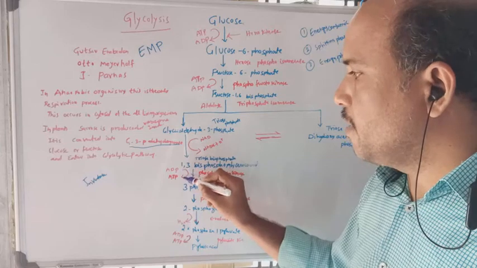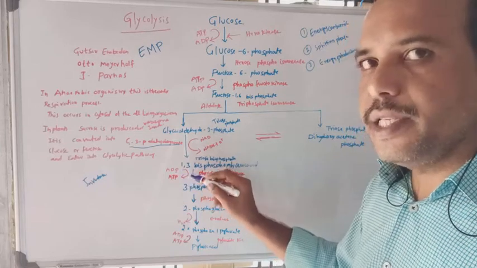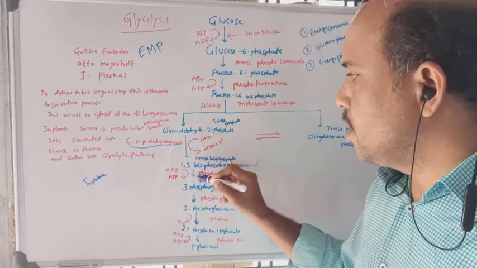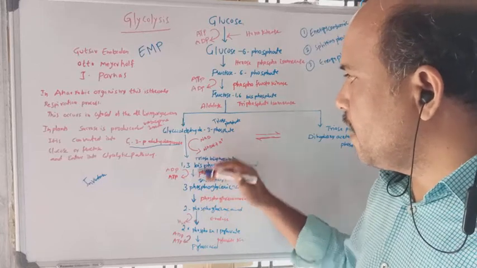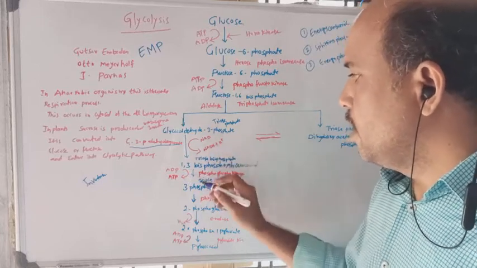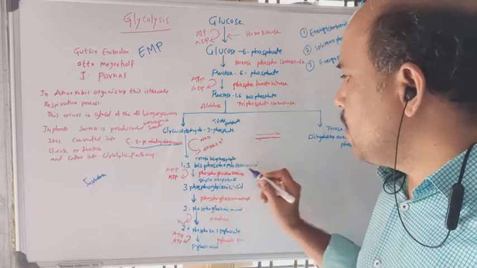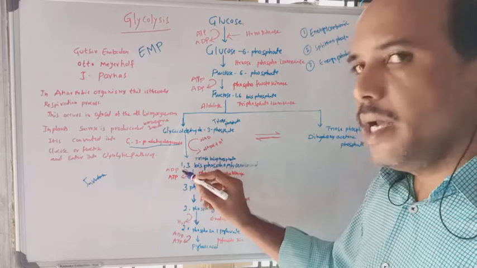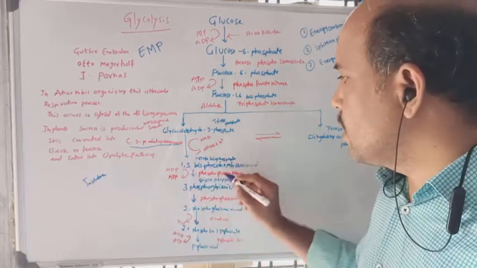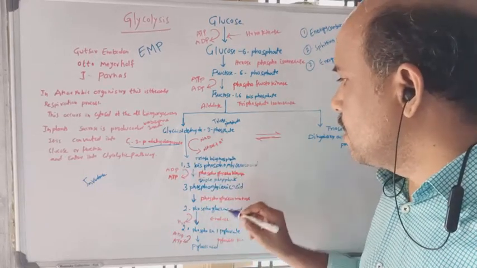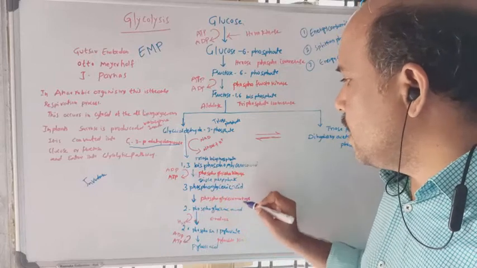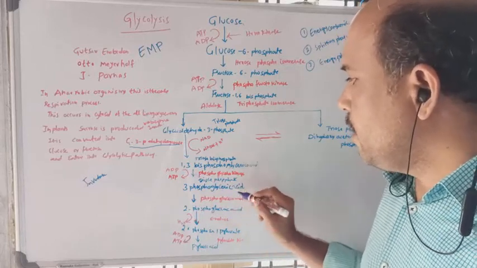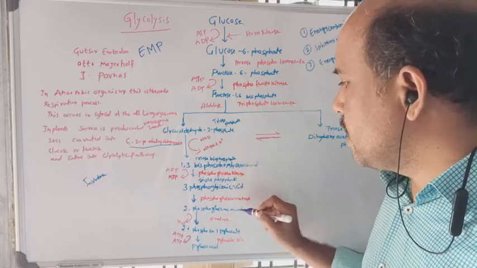Adenosine diphosphate is converted into ATP, meaning energy is produced here. From here onwards, energy is produced. Now the formed 1,3-bisphosphoglyceric acid is converted into 3-phosphoglyceric acid. Here ADP is converted into ATP, by 3-phosphoglycerokinase. Now 3-phosphoglyceric acid is converted into 2-phosphoglyceric acid.